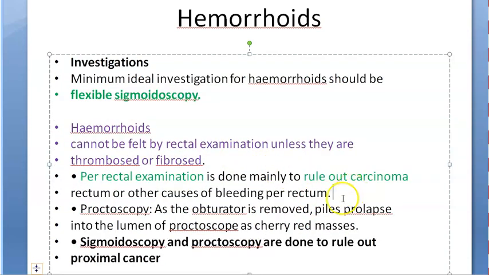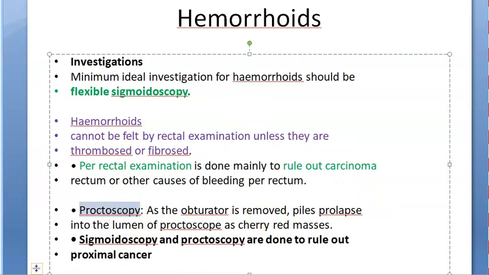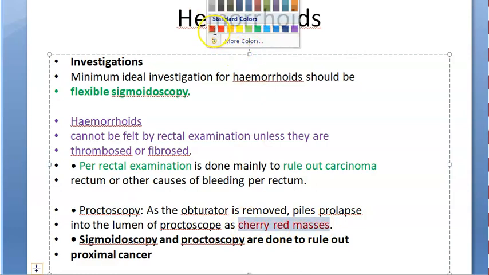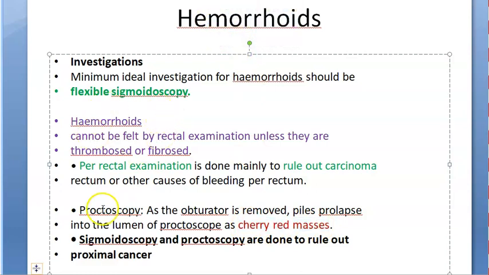So, okay, then proctoscopy. Proctoscopy means you're introducing something into the anal canal, is it? As the obturator is removed, piles prolapse into the lumen of proctoscope as cherry red masses. This would be nice to write in the exam. Cherry red masses in proctoscopy. What is proctoscopy? What is sigmoidoscopy? What's the difference?